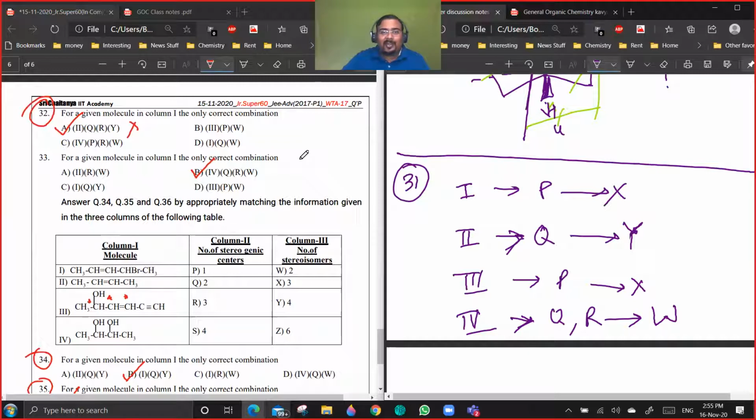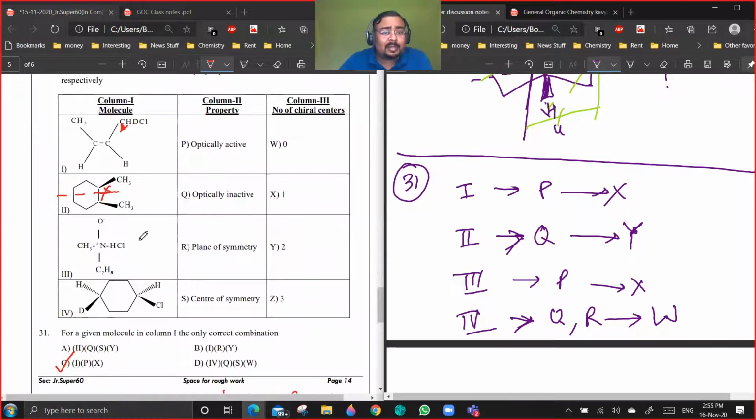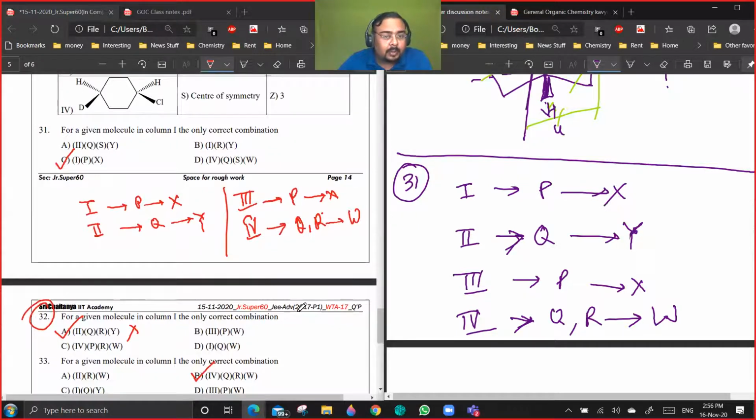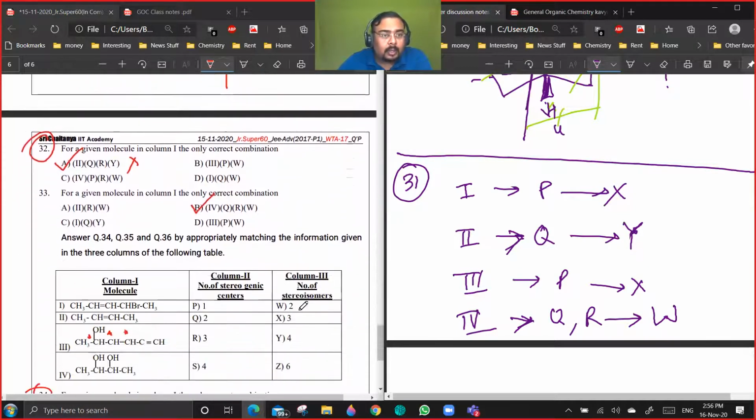But I know that every second year I will see this type of question. There is a lot of ambiguity in the market regarding whether this cis-1,2 cyclohexane is optically inactive. But it is optically inactive because of external compensation, not because of internal compensation. Are you getting my point? If you have a planar symmetry or central symmetry, then the optical inactivity is due to internal compensation. Within the molecule itself, the optical rotation gets cancelled. That is not the case here. Okay, so 33 is done.